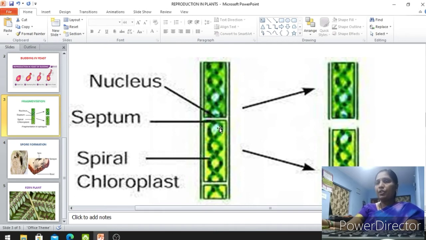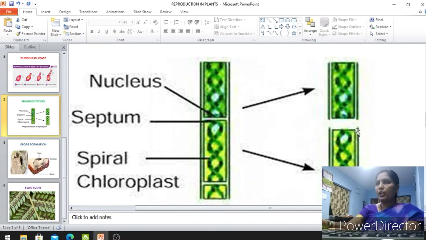And at the time of reproduction, when Spirogyra breaks near the fragments, then the broken part can lead an independent life. So from a single Spirogyra, two daughter Spirogyras can form when it breaks near the fragments.